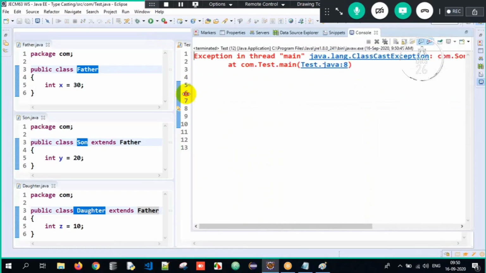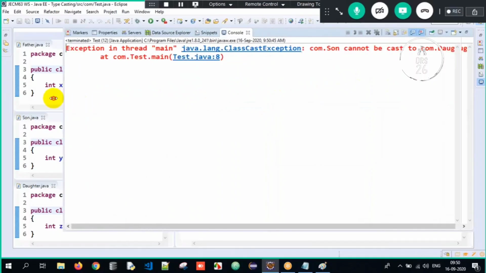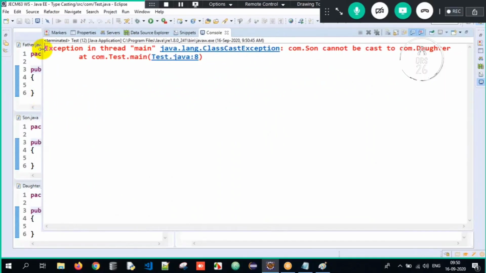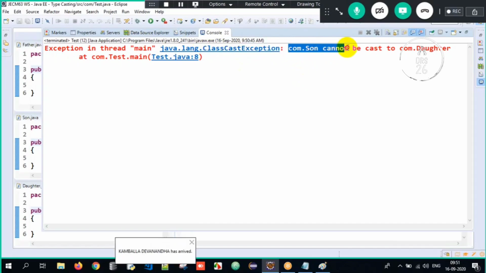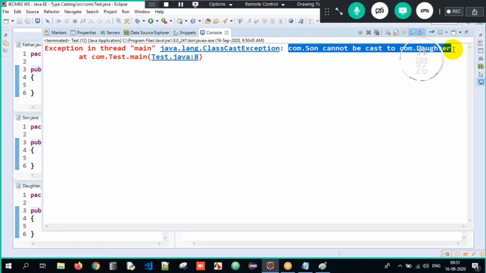See, exception in thread main, meaning the exception has occurred in the main method. And what is the exception? ClassCastException. And why is it occurring? Son cannot be cast to Daughter. It's telling me, hey, you are upcasting a Son object, but you are downcasting it to a Daughter object. How is it possible? It's not possible. It's scolding me nicely. And it's also telling me that line number 8 is the problem.